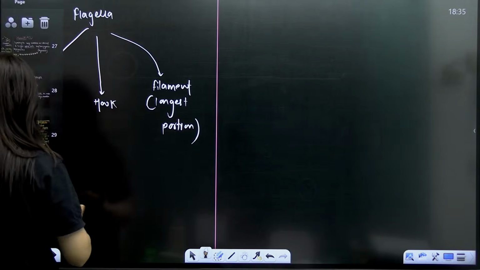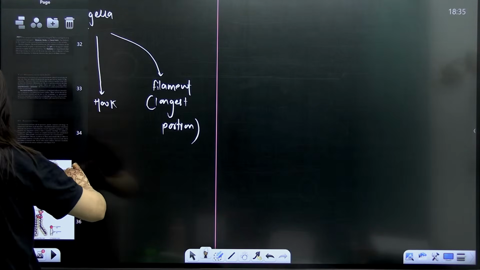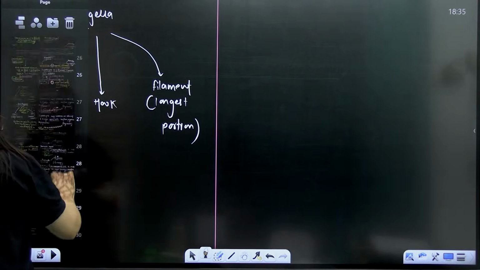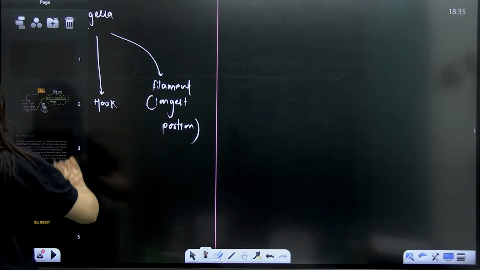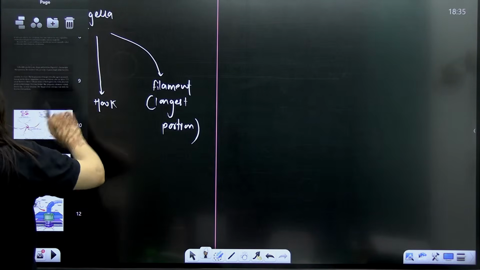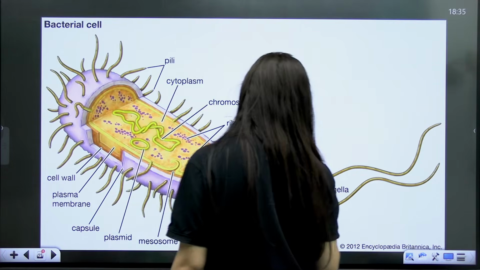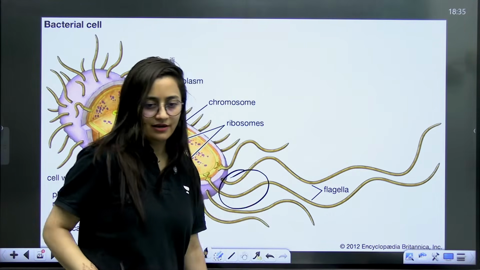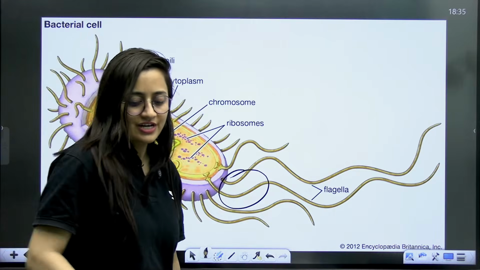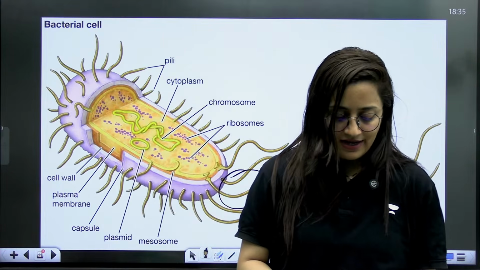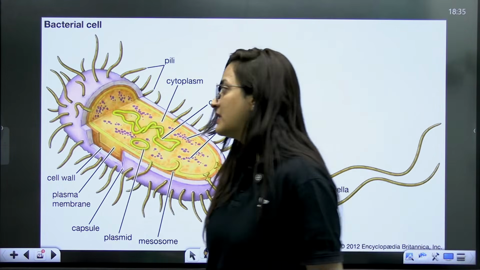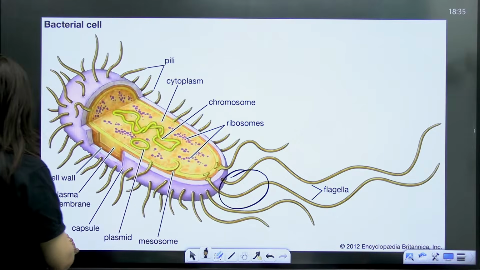But now, when I look at the diagram, see this. That's what I'm talking about, the flagella here. I told you it is showing a different range and a different arrangement, right? This is what I'm talking about. You can see this diagram.